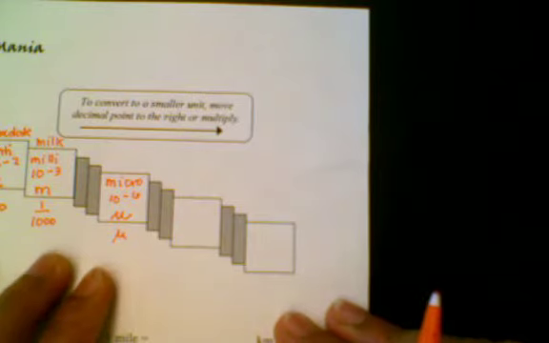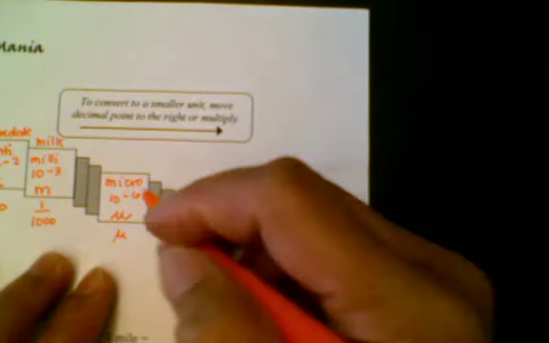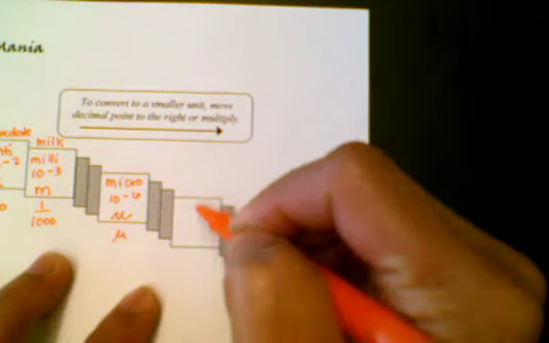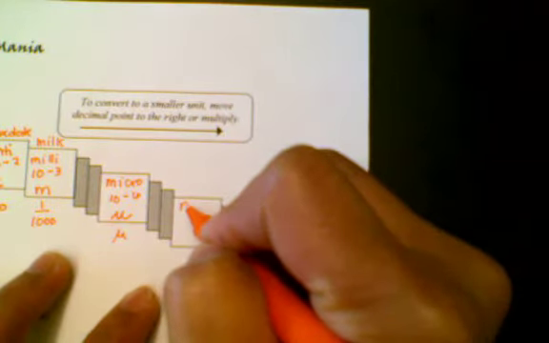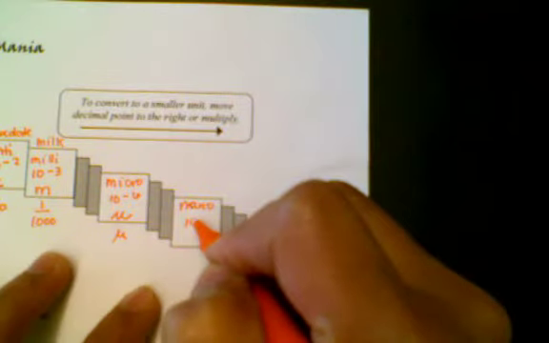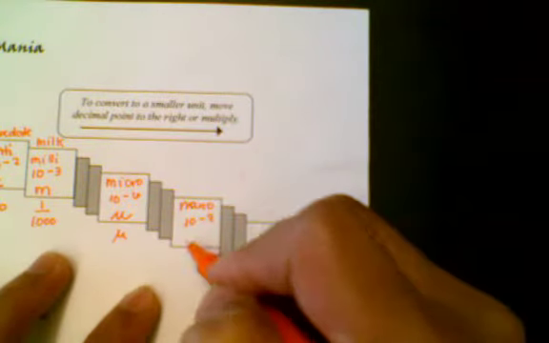Then we would go 10 to the -7, then -8, and the next one we know is -9. We call it nano. Everyone has heard of nanotechnology. This is on a small scale of 10 to the -9. It's a lowercase n, not a capital N.